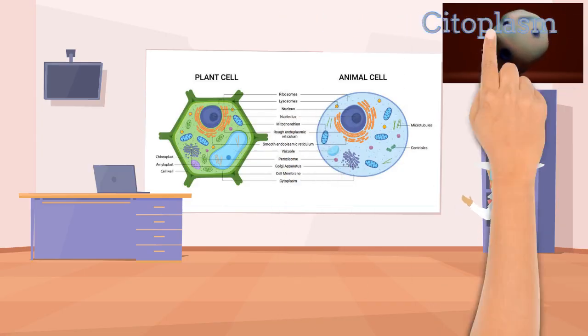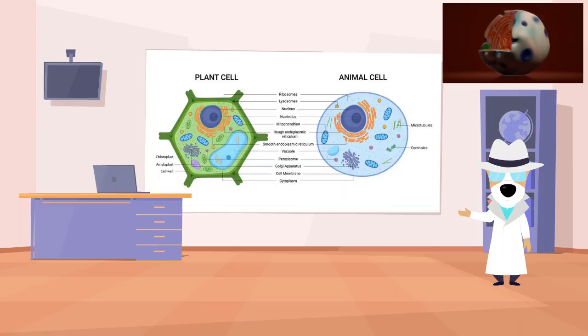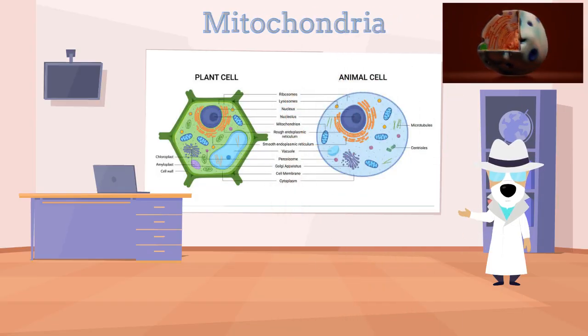Suspended within the cell membrane is the cytoplasm. This semi-fluid matrix is far more than just filler. It's a dynamic environment where vital chemical reactions occur and where the cell's internal structures are positioned for maximum efficiency. Now let's see the organelles. Mitochondria serve as the cell's power plants. Through a process called cellular respiration, they convert nutrients into ATP, the universal currency that fuels every biological action you take.